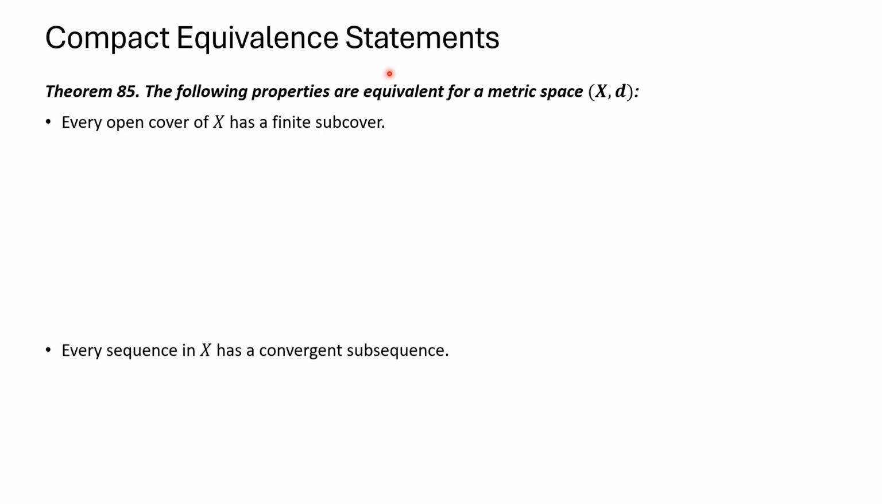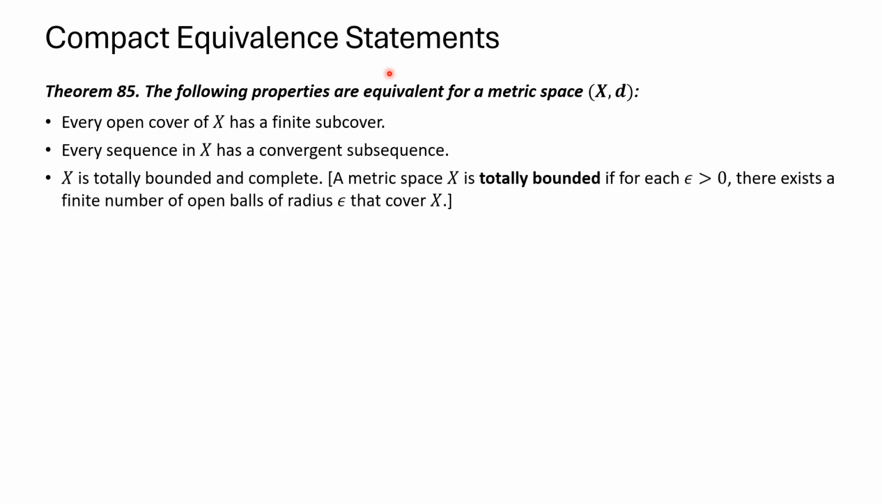We have three conditions that all imply compact. The first one is the definition itself: every open cover of metric space X has a finite subcover. That's equivalent to every sequence in X having a convergent subsequence, and that's equivalent to the metric space being totally bounded and complete.